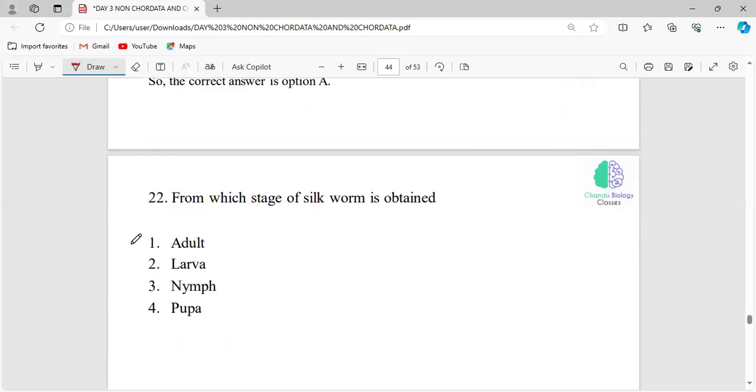Now, from which stage of silkworm is silk obtained? And what is the name of the metamorphosis involved here?